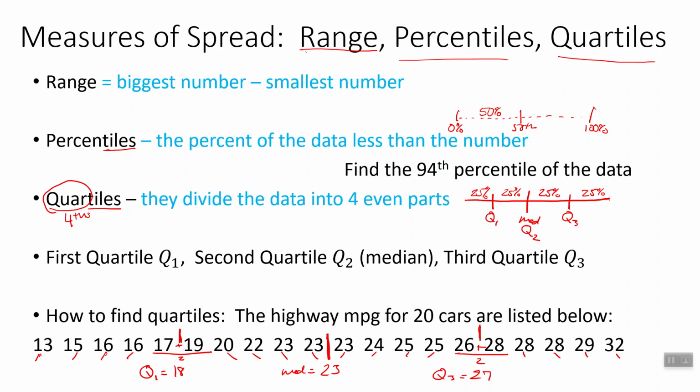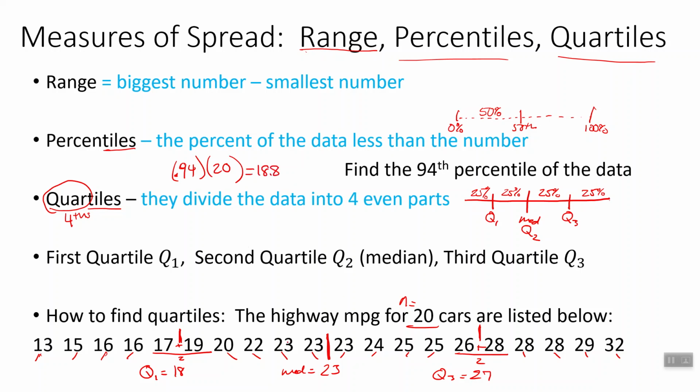All right, if we want to find, say, the 94th percentile of something, which just popped up here, then we would take our number of data values. So our n here is 20. And we would find 94% of 20. So that's 0.94 times 20. Let me type that into my calculator, and we get 18.8.